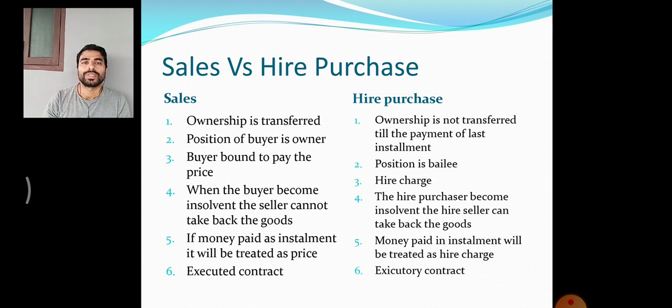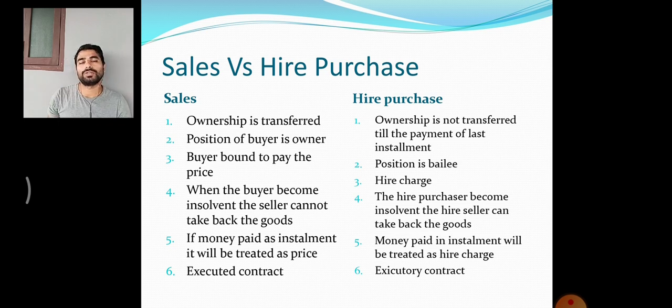Now, it is again an executed contract. Sales is an executed contract. Hire purchase is still an executory contract. Why is it called an executory contract? Because the contract is not executed. This contract is not completed yet. Only at the payment of the last installment will the contract be completed.